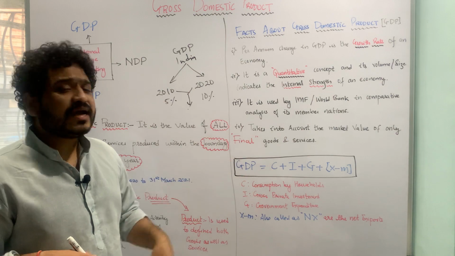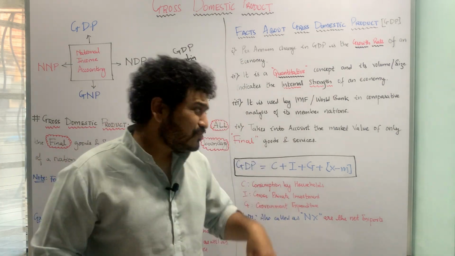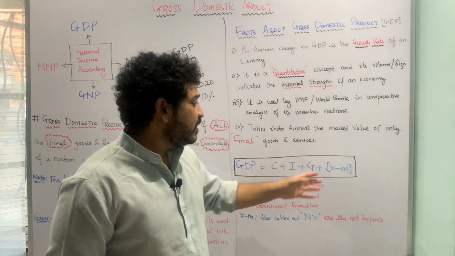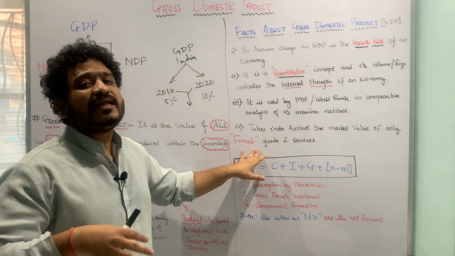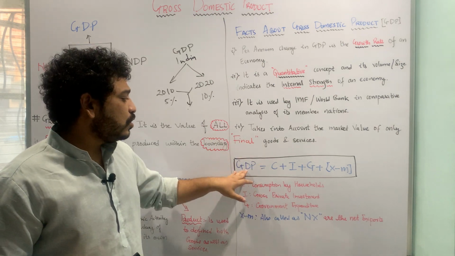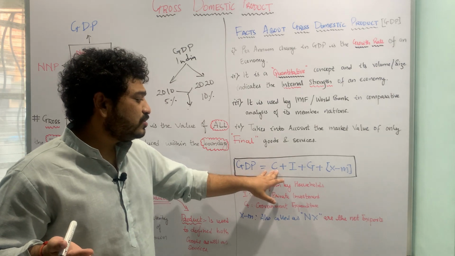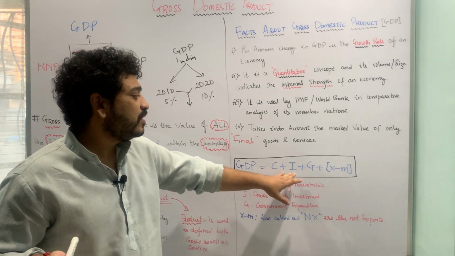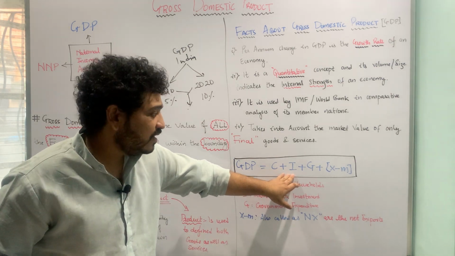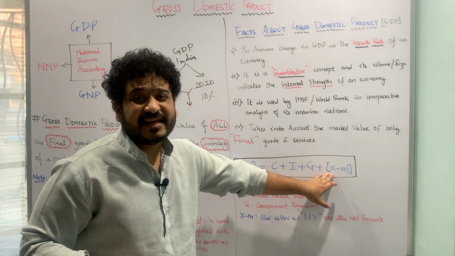Now I hope the idea is pretty much clear, that is, the definition as well as the facts associated with GDP. Now let us look at the mathematical way in which you can express GDP. Gross domestic product is the summation of consumption expenditure by households, gross private investment, the government expenditure, as well as the net exports, NX.